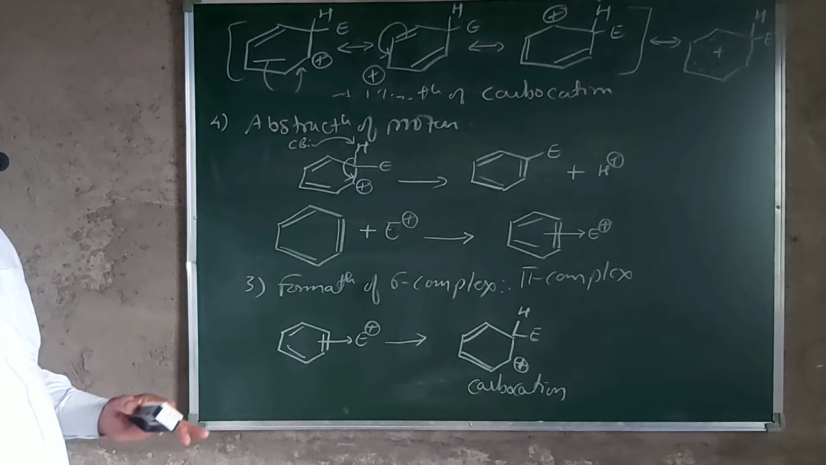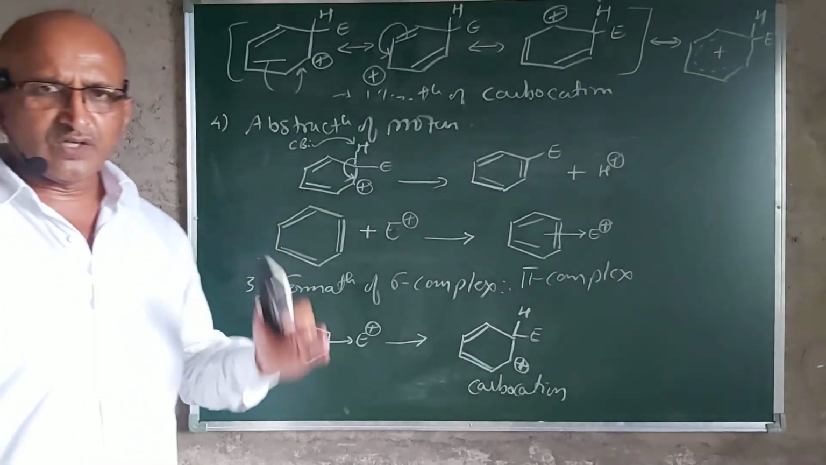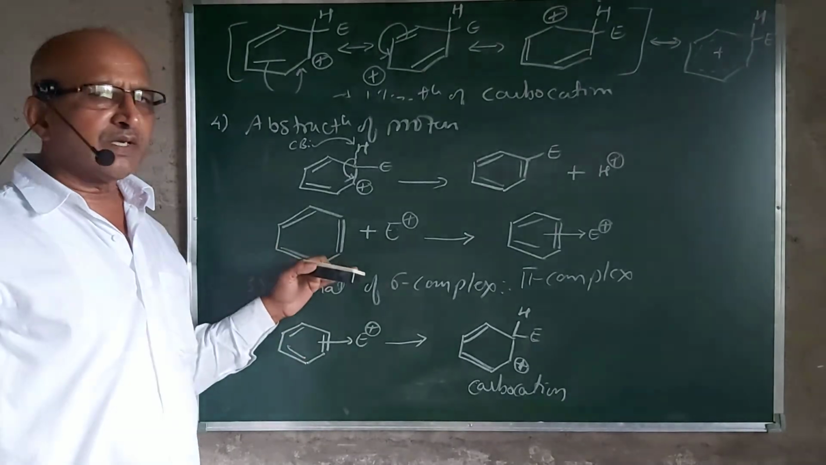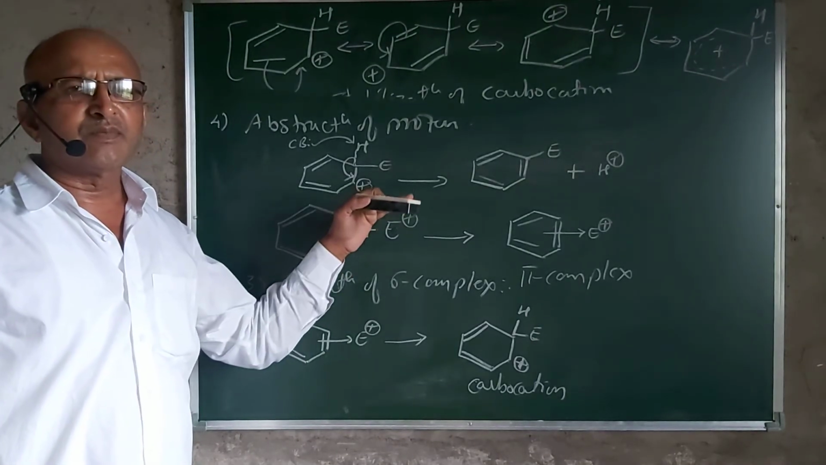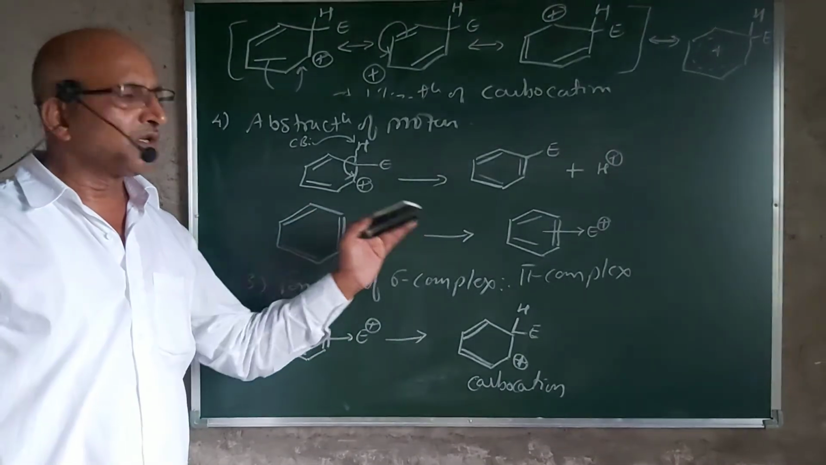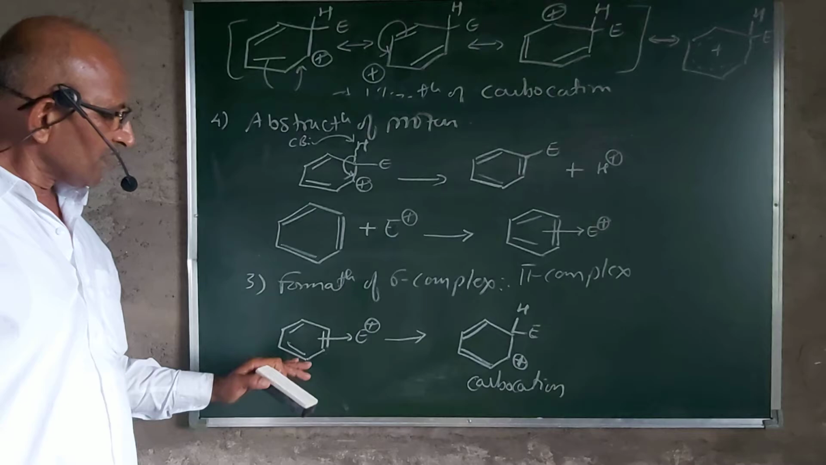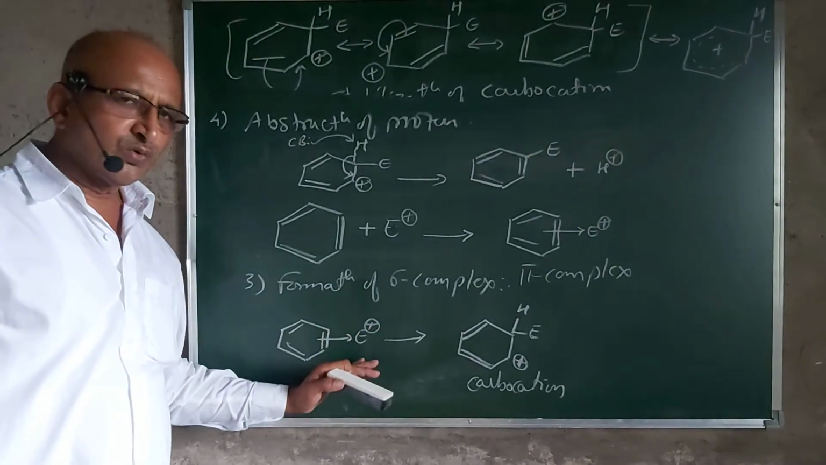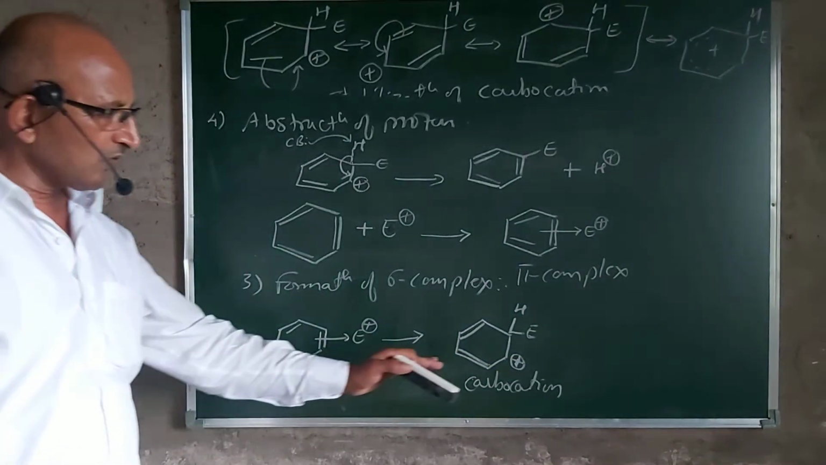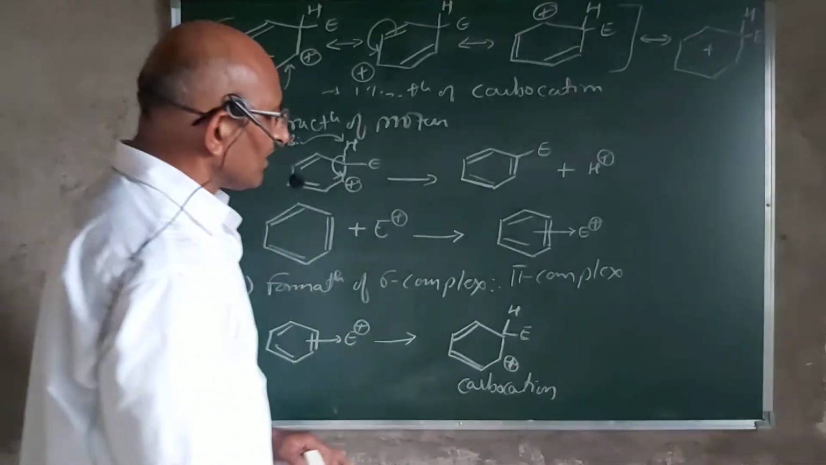In this general mechanism, we have studied 4 different steps. The first step is the formation of the electrophile. The second step is the formation of a pi complex, where net bond formation is not taking place, but the nucleophilic benzene comes in close vicinity of the electrophile, and a complex is formed, termed the pi complex. As the pi complex is formed, the benzene ring immediately donates an electron pair to the electrophile and forms a bond with the ring, and you get the formation of a carbocation,